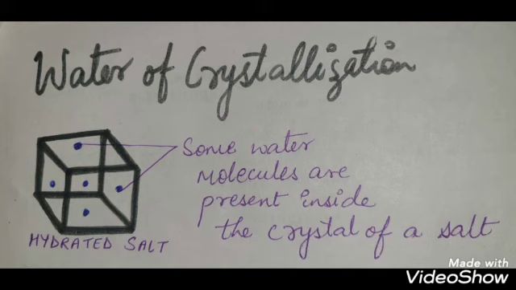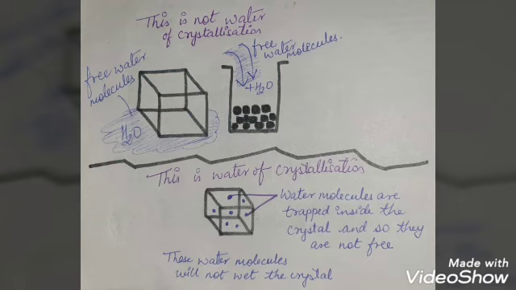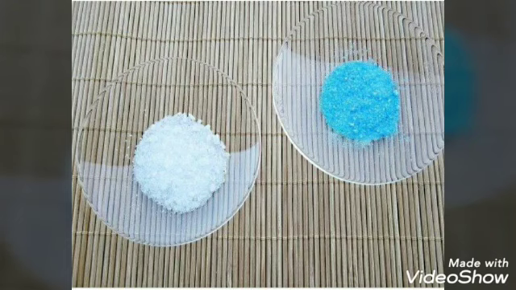One thing to note here is that the water of crystallization is a part of crystal structure of a salt. Since water of crystallization is not free water, it does not wet the salt. Therefore, the salts containing water of crystallization appear to be perfectly dry. Then what is the use of water of crystallization? See children, the water of crystallization gives the crystals of the salts their shape, and in some cases it can also impart color in them.